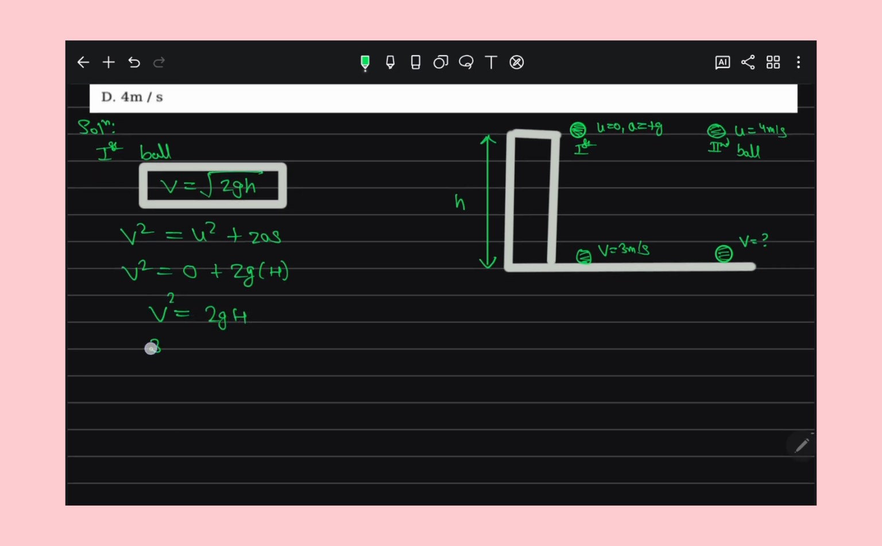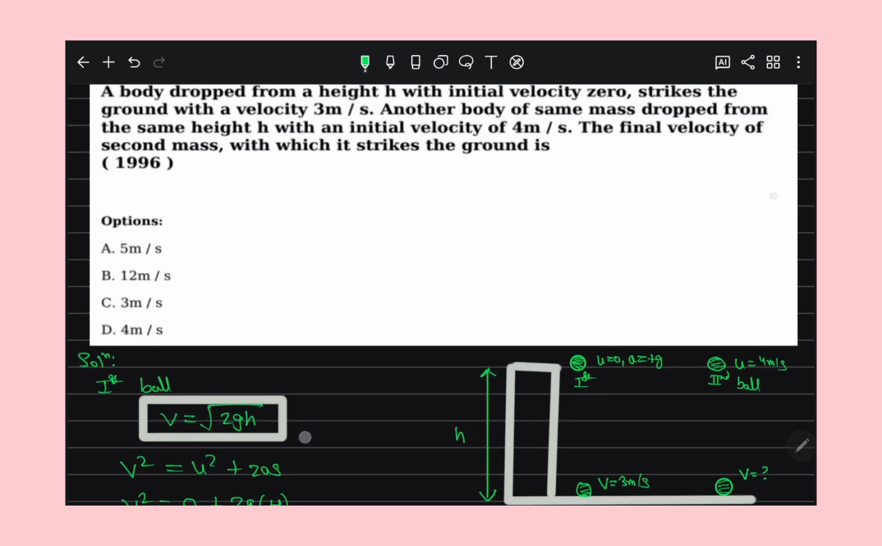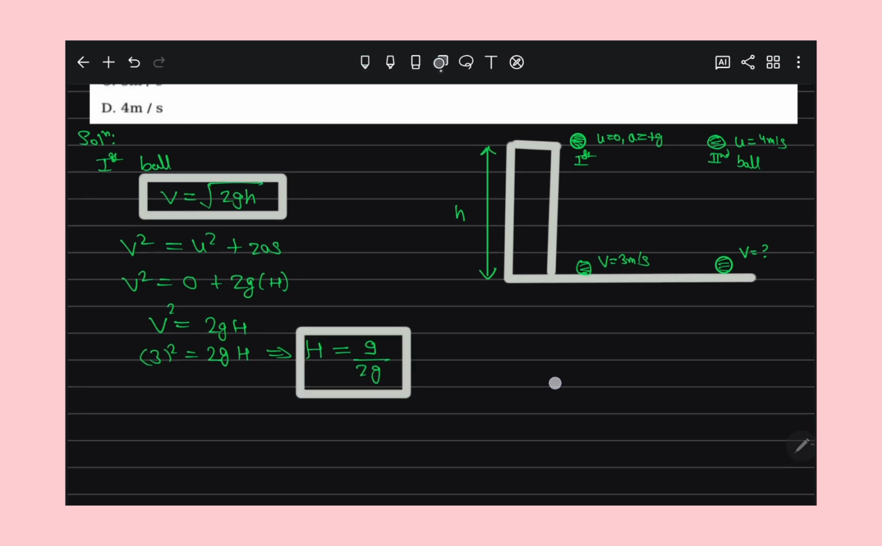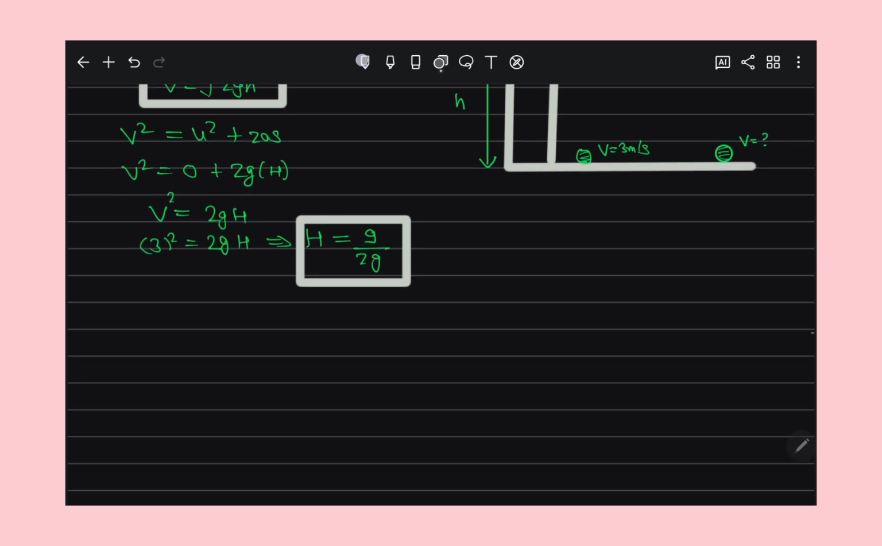Their final velocity is given as 3, so 3 square plus 2 times g. The value of g is not given, so we would take 9.8, but if we don't put it in, it automatically cancels. So 3 times 3 is 9, that is 2gh. You got the height. This height we can use in the second equation to get the final velocity, right?